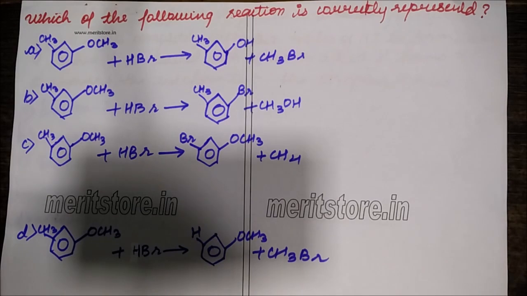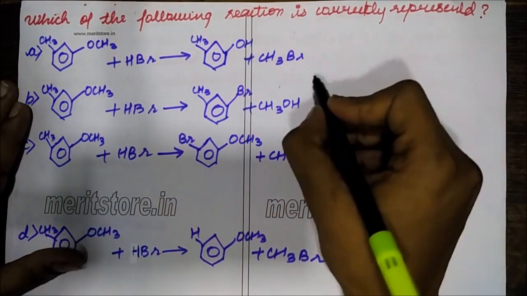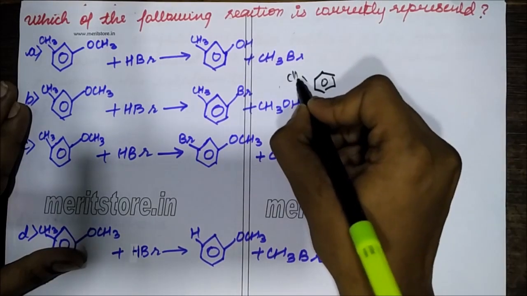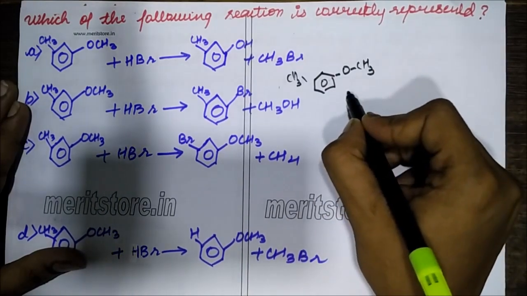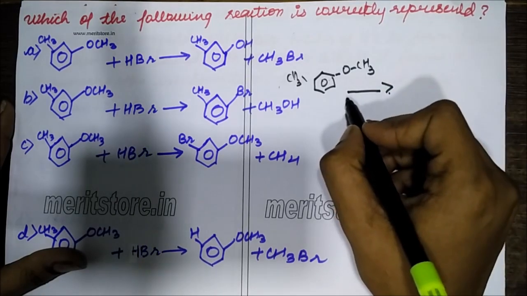Which of the following reactions is correctly represented? We are given a number of options and we have to find out which is the correct option. See how will this occur. If I take the reactant, there is one CH3 over here, O, CH3, plus HBr.